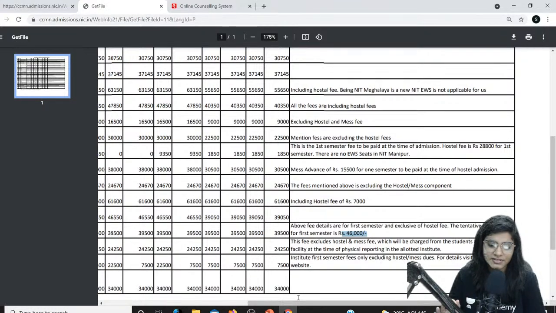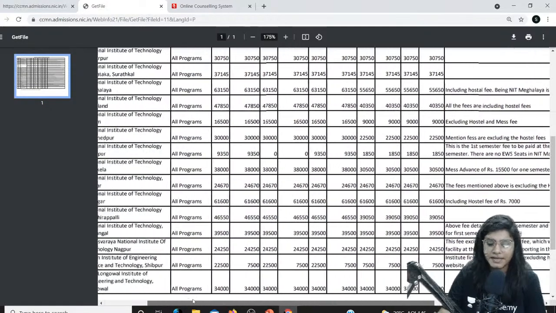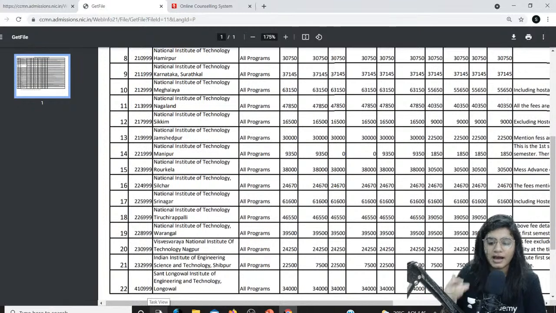You'll be having 4 semesters, so in general the fees of the other semesters would not be 80,000. For sure it's going to be half of this amount. For the first semester the fees is going to be around 80,000 for NIT Warangal, and this NIT has the highest fees, but in general for every institute the fees is going to be around 60,000 for the first semester. It's not going to be 60,000 for the rest of the semesters. It would be around 30,000, half of this value.